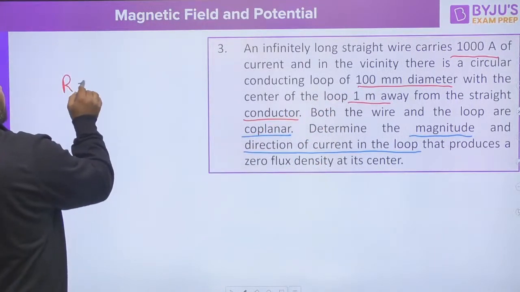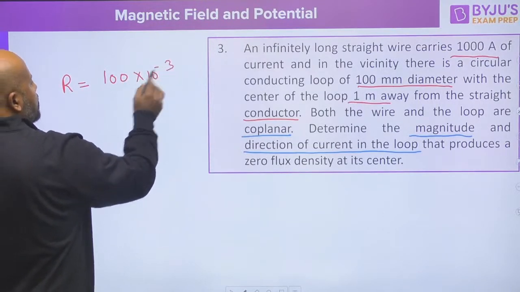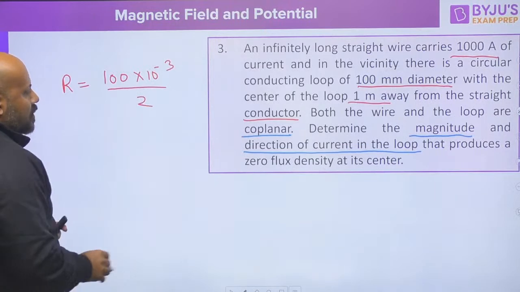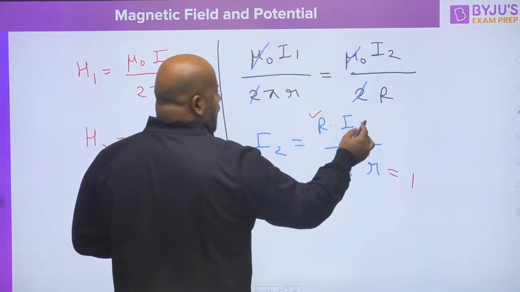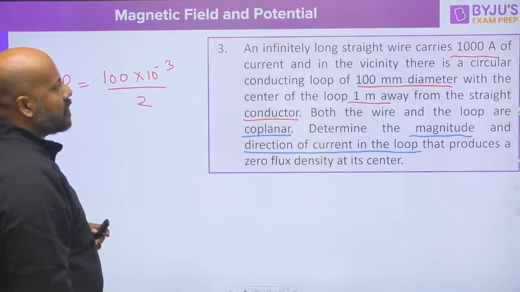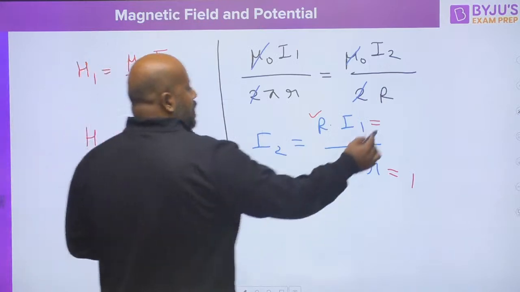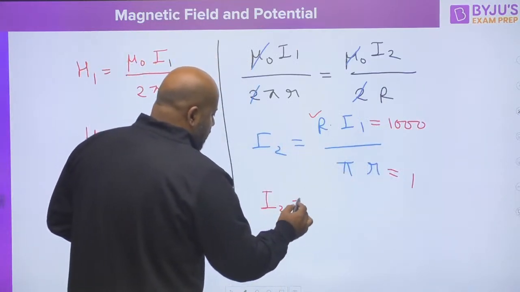So what is going to be the radius of the loop? It is going to be 100 10 to the power minus 3 divided by 2. So you have to use this value for capital R. I1 is also given. I1 is given as 1000 ampere. So you can find what is the value of current I2.